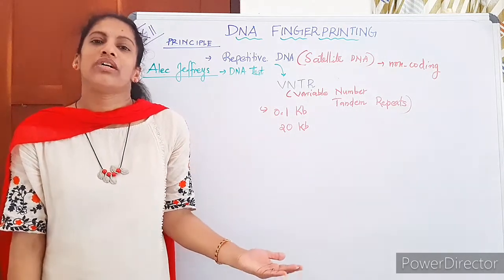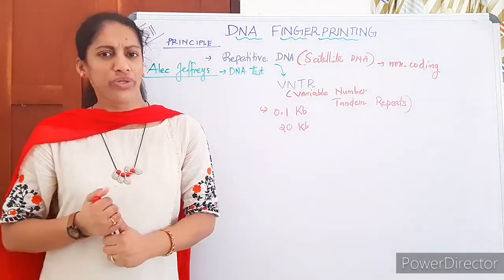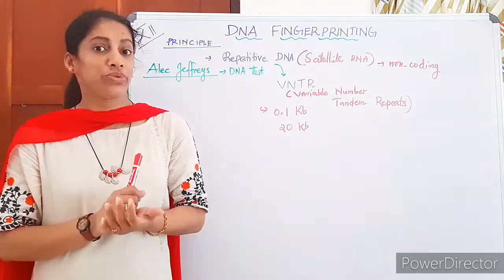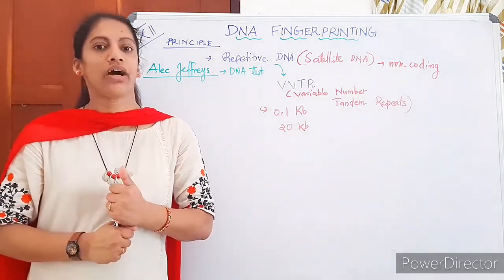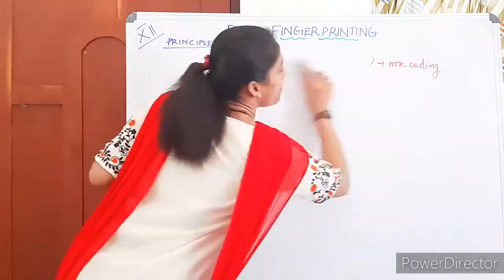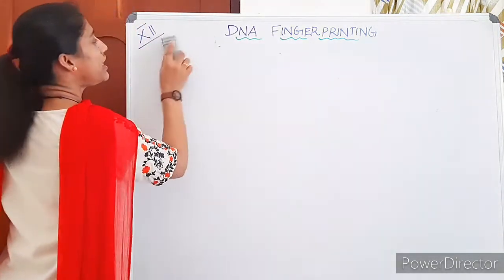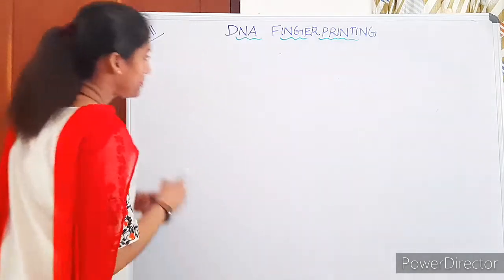There are other short tandem repeats also used, but not as commonly now. Anyway, Alec Jeffreys developed the VNTR based DNA test. Procedure of DNA fingerprinting.